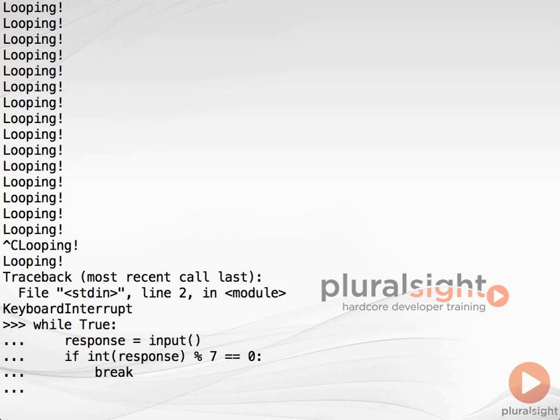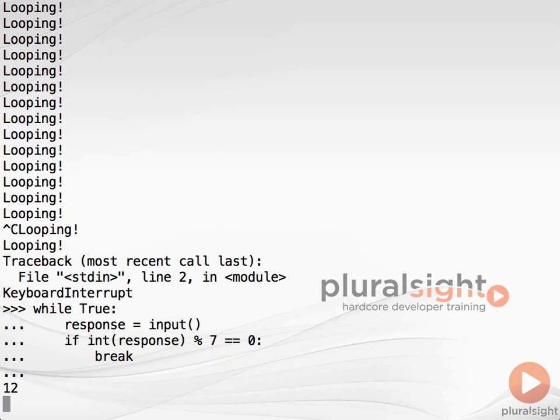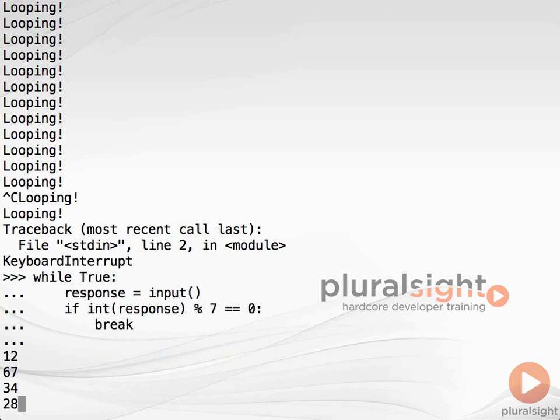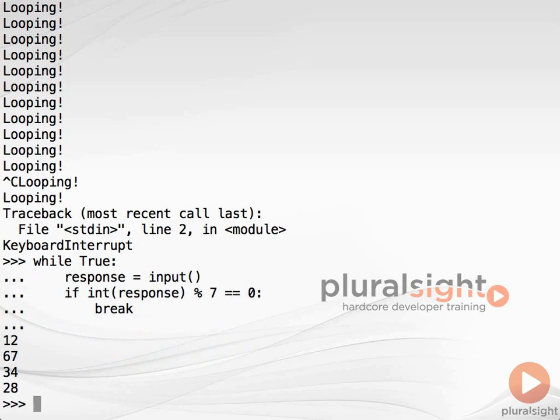Our loop will start executing and will pause at the call to the input function, waiting for us to enter a number. Let's try a few. 12, 67, 34, and 28. As soon as we enter a number divisible by 7, the predicate becomes true, we enter the if block, and then literally break out of the loop to the end of the program, returning us to the REPL prompt.